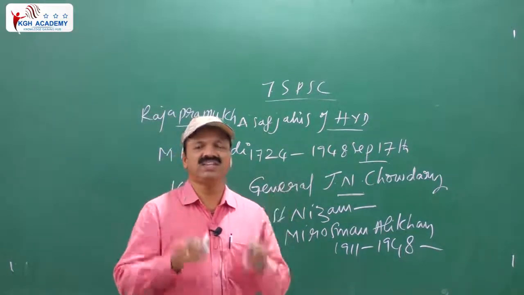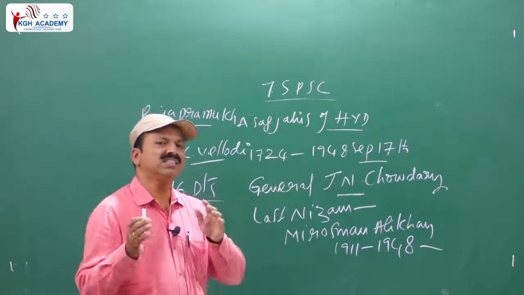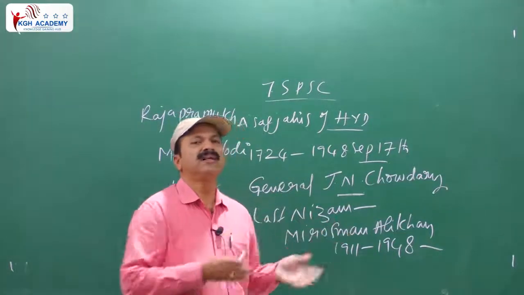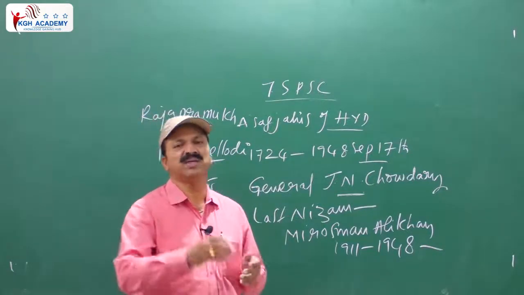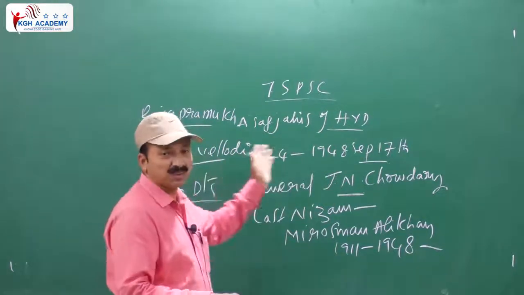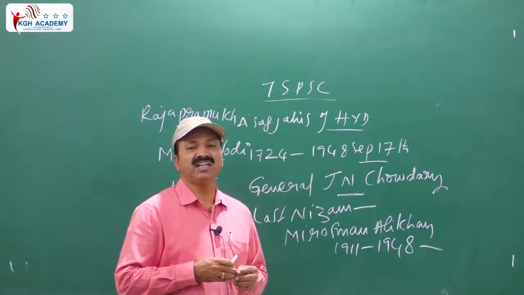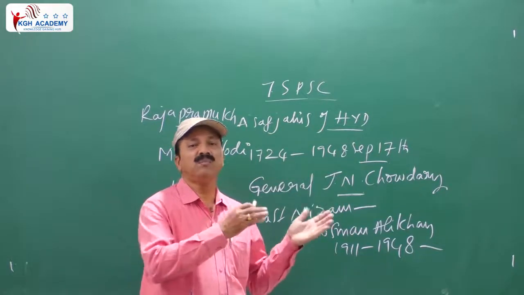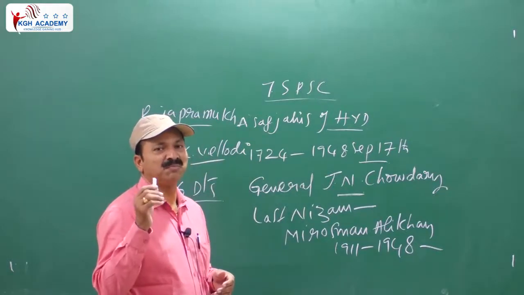There were 175 assembly seats during that time. In Hyderabad, the 8 districts were allocated 95 seats, 44 were allocated to the Maratha districts of Maharashtra, and 36 were given to Karnataka. Like that, total 175 seats. Elections were conducted, and the Congress party got a thumping majority. The Congress party formed the government, and Burgula Ramakrishna Rao became the first CM of Hyderabad state.